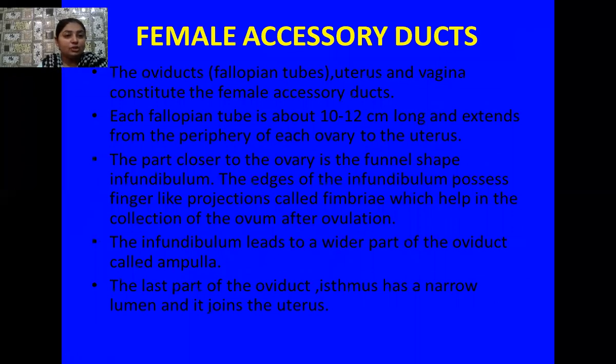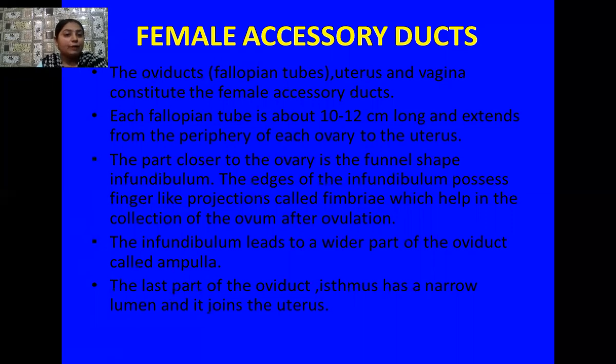Students, from each ovary, one oviduct arises. Another name for these oviducts is fallopian tubes. These oviducts, which are the fallopian tubes, along with the uterus and vagina, constitute the female accessory ducts. Each fallopian tube is 10 to 20 centimeters long, and it extends from the periphery of each ovary and later joins the uterus.